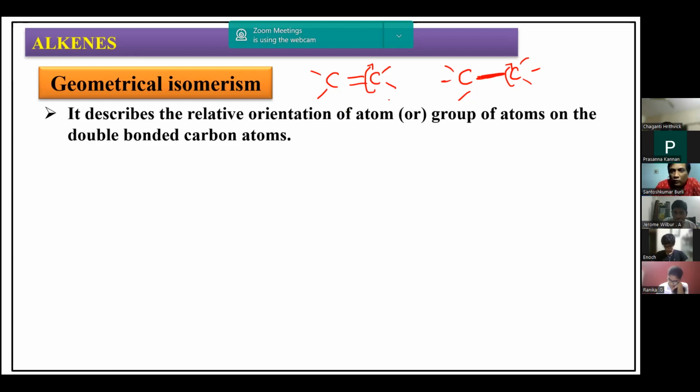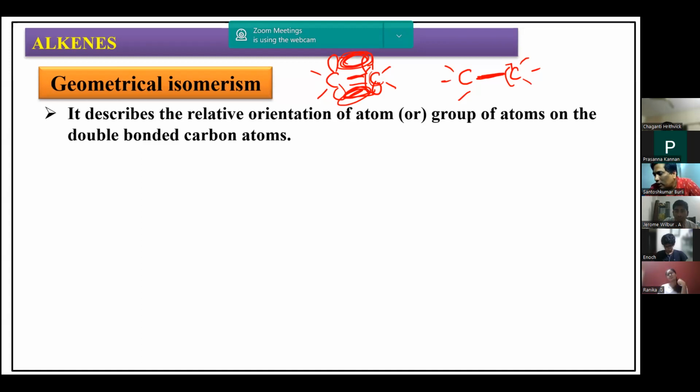Why? Because, as I just explained, the pi bond is formed by the overlap of the unhybridized orbitals, which have the electron cloud above and below the plane. So when I rotate one of the carbons, the pi electron cloud gets disturbed. Therefore, it is not possible to rotate.